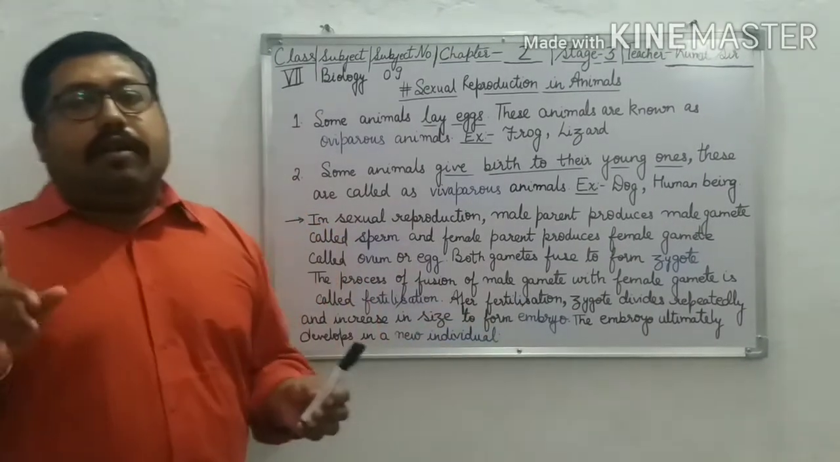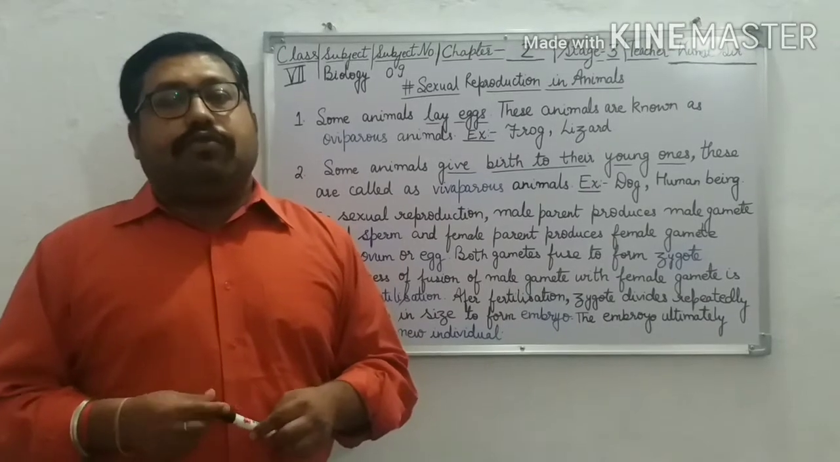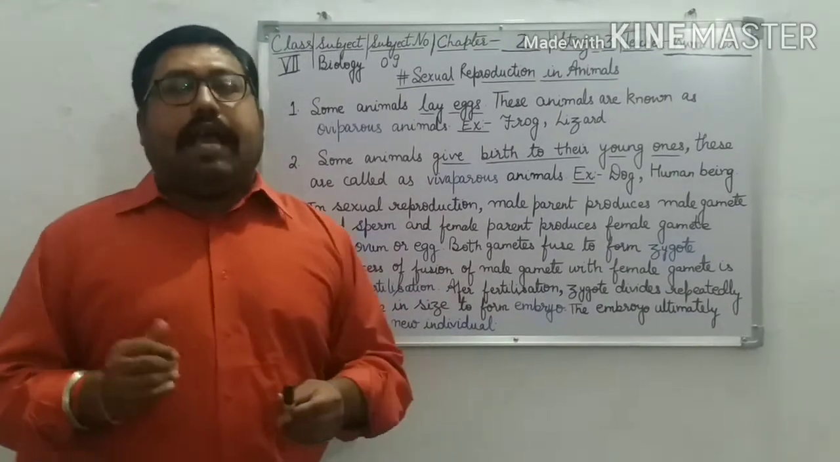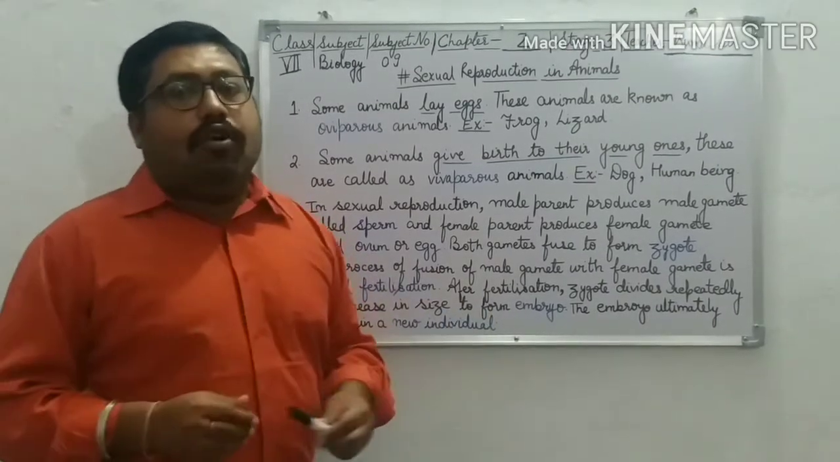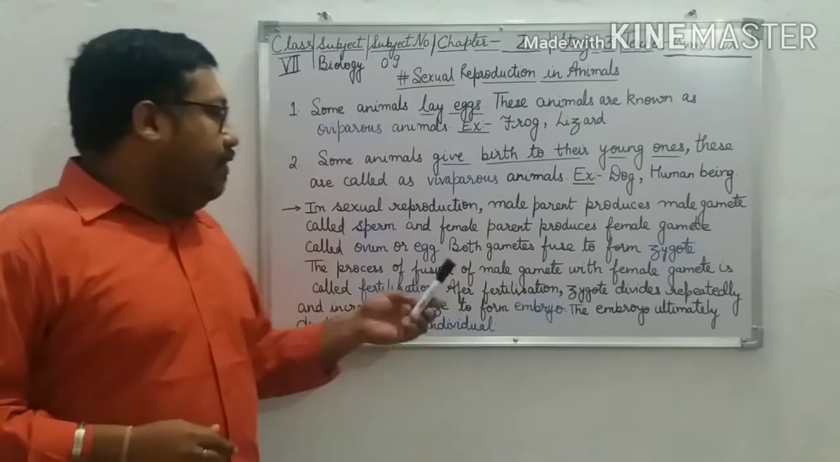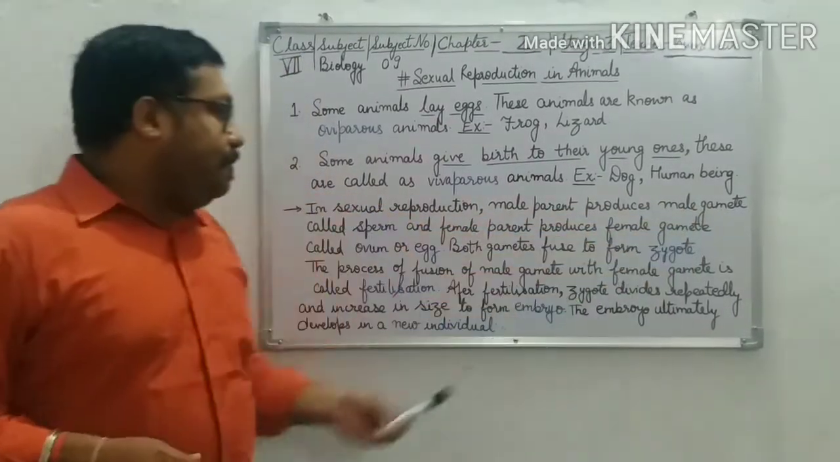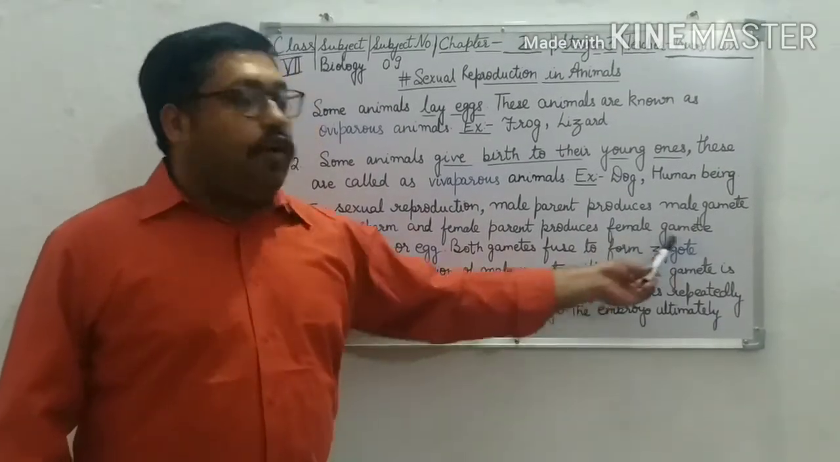In sexual reproduction, both the parents are involved. So the male parent produces the male gamete called sperm and the female parent produces the female gamete called ovum or egg. We will not pronounce it as "gamete", that is "gamete". Both gametes fuse to form a zygote.